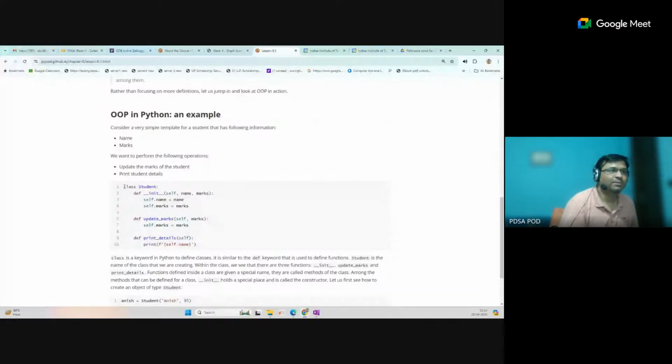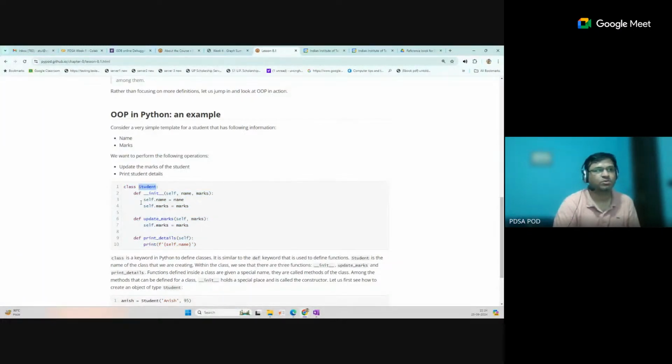Here we have designed some template. A template is a collection of methods and variables, or attributes, we can say. A method is just like a function that represents the functionality, and an attribute is just a variable that contains the information in the class. So if you see this code, this is a template of student.